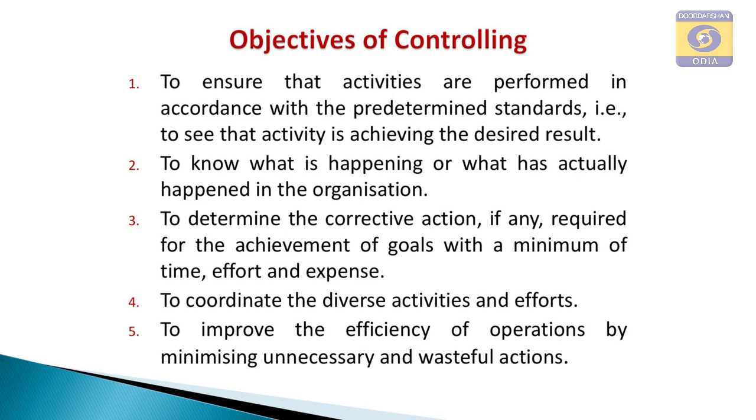Then the objective of controlling is to ensure that activities are performed in accordance with the predetermined standards. Standards are predetermined in the phase of planning. Planning determines the standards, the yardstick, the objectives, and the best way of achieving the objectives. In the phase of controlling, we will see whether the actual progress of work is as per plans or not, whether the employees are proceeding in the right direction to achieve the objectives or not. These are to be checked.